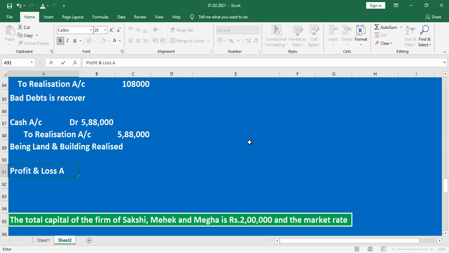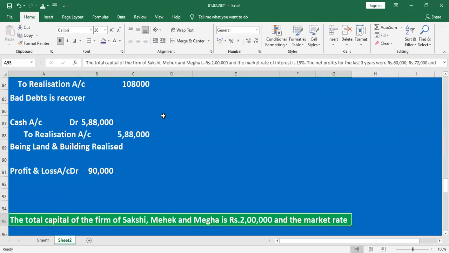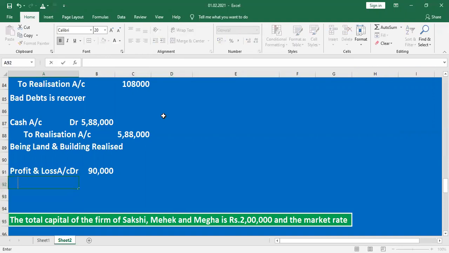How much amount? 90,000, debit. 90,000 will be distributed to the old partners, Akash and Revant Kumar. Akash account credit, then Revant account credit.